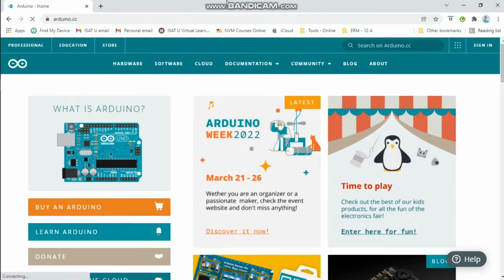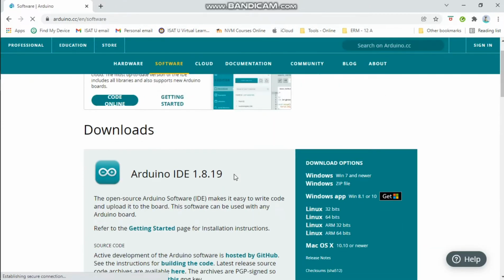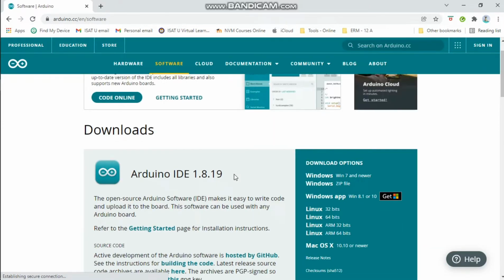Now that you are in the home page, please click software. And you'll see that the latest version of the Arduino integrated development environment is this. And this will be the software that we will use to program our Arduino Uno R3.